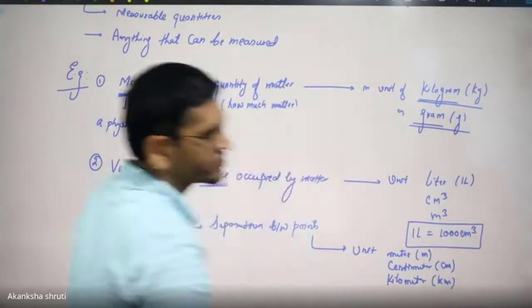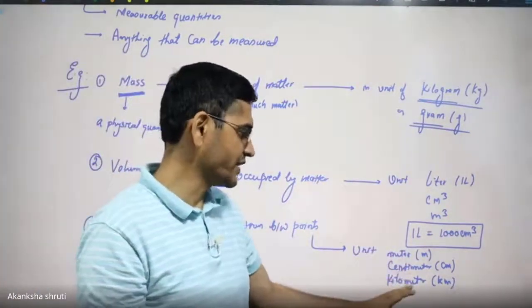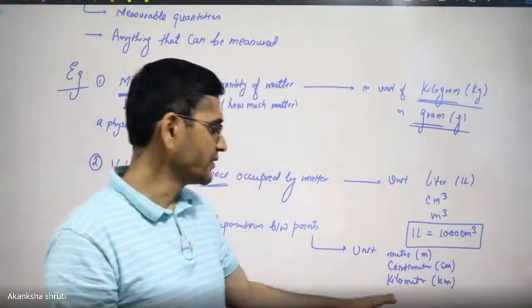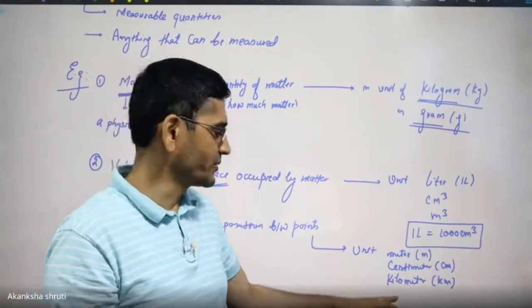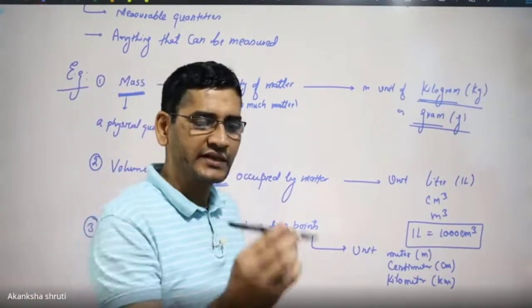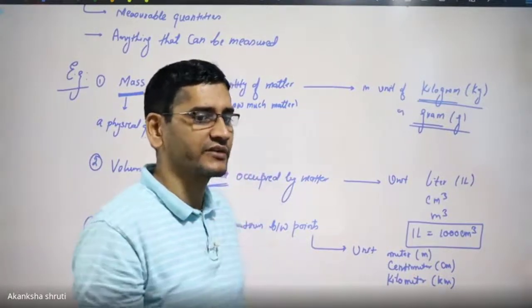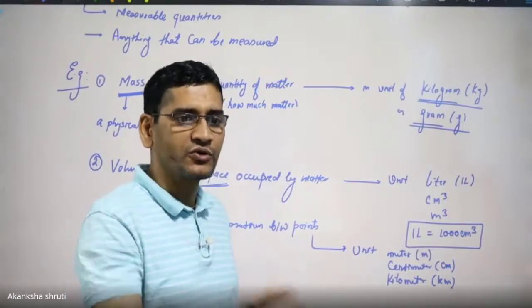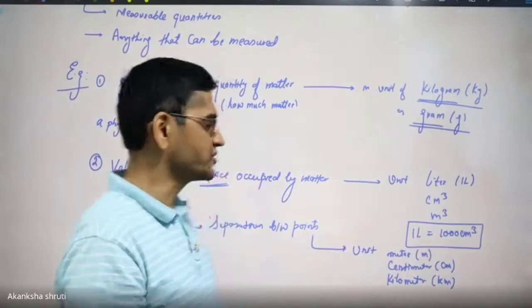That depends on what we want to express. If we want to express a longer distance, we use the kilometer, like the separation of your home from your town. But the length of this pen is in centimeters. The length of your door or your room we express in meters. So that depends on the situation.